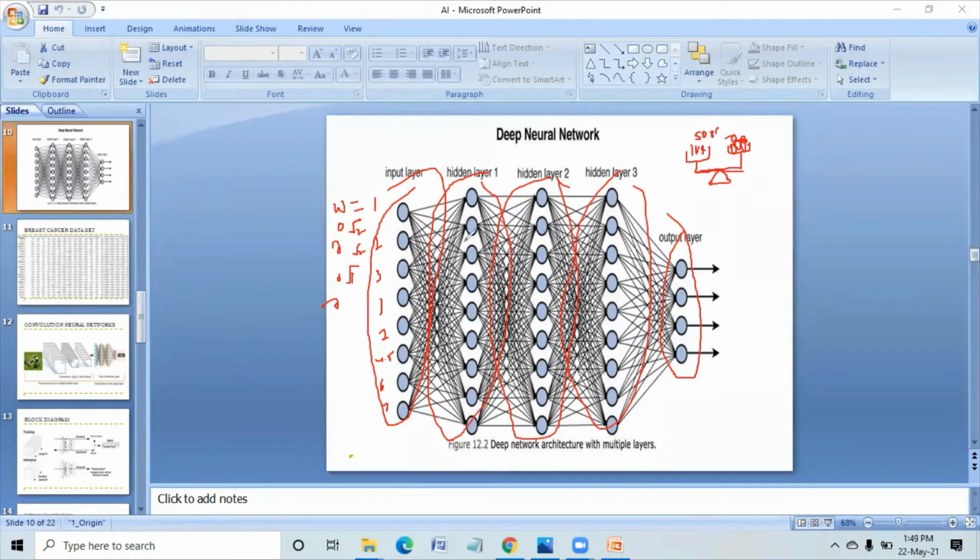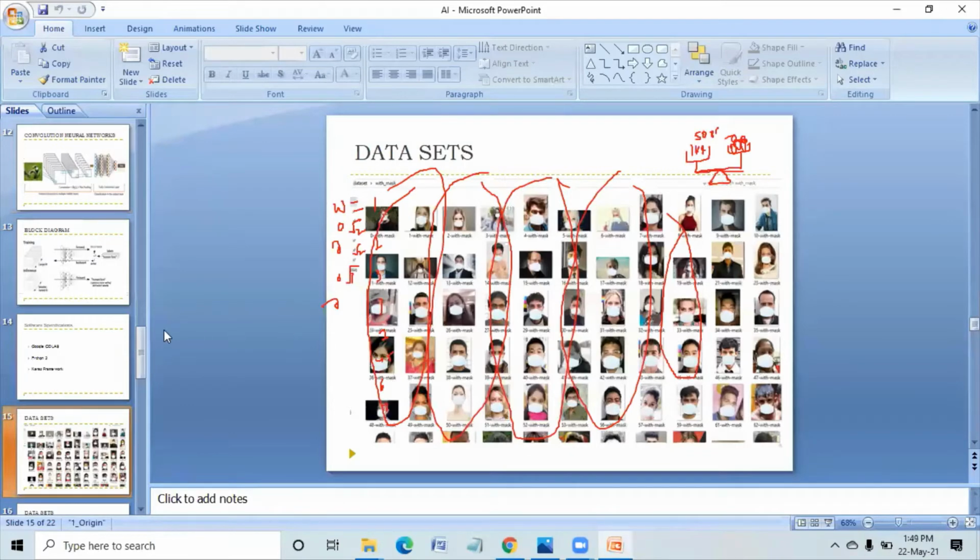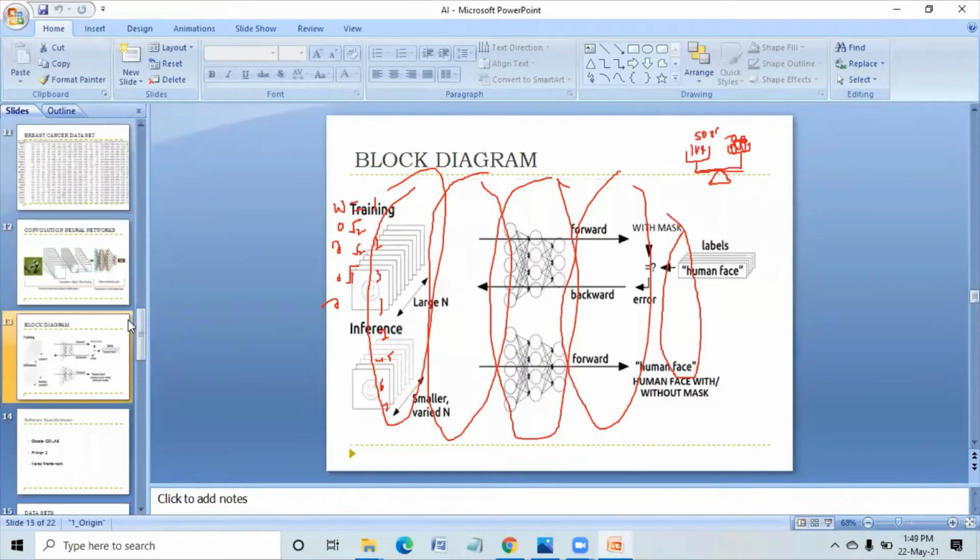The same mechanism will happen here also. Here, not a single weight, there will be a number of weights. When we train with lots of images, these weights will be changed.